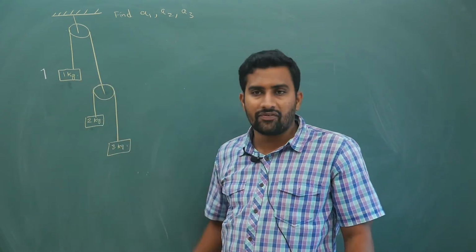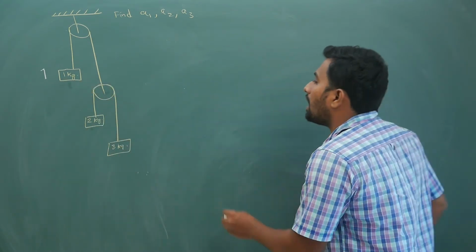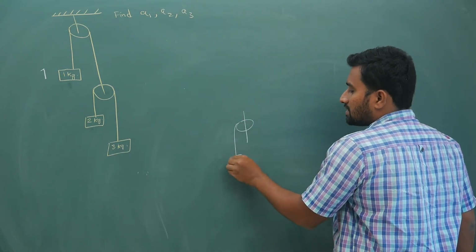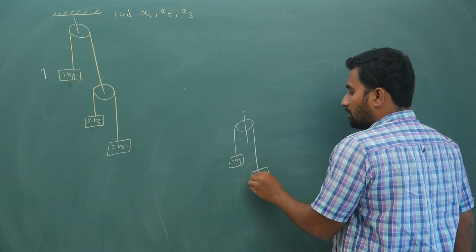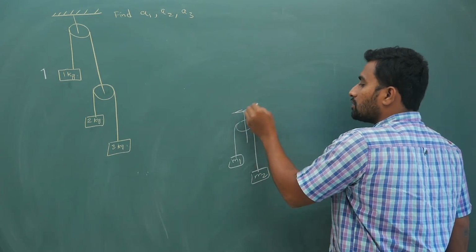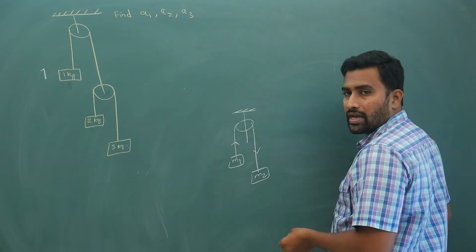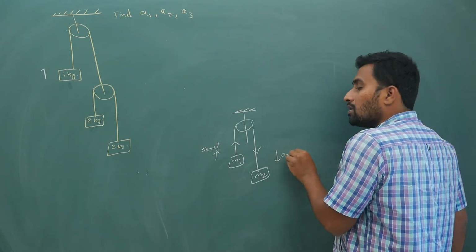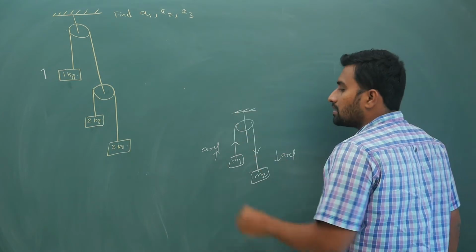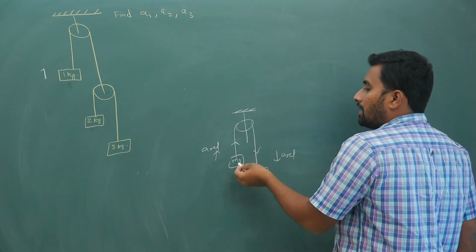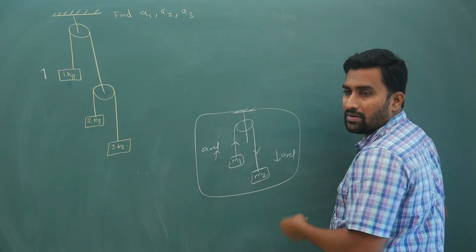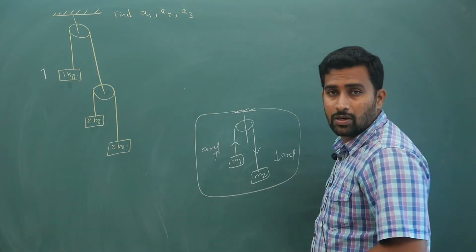All are different. If I only have a simple Atwood's machine like this, this is M1, this is M2, and I connect it to the ceiling, if this is coming down, this is going up. Here if this has some A relative, this also has some A relative, going up and coming down. But that is like being inside a lift; from the ground, both will have the same A1 and A2. But now here you have 3 blocks.